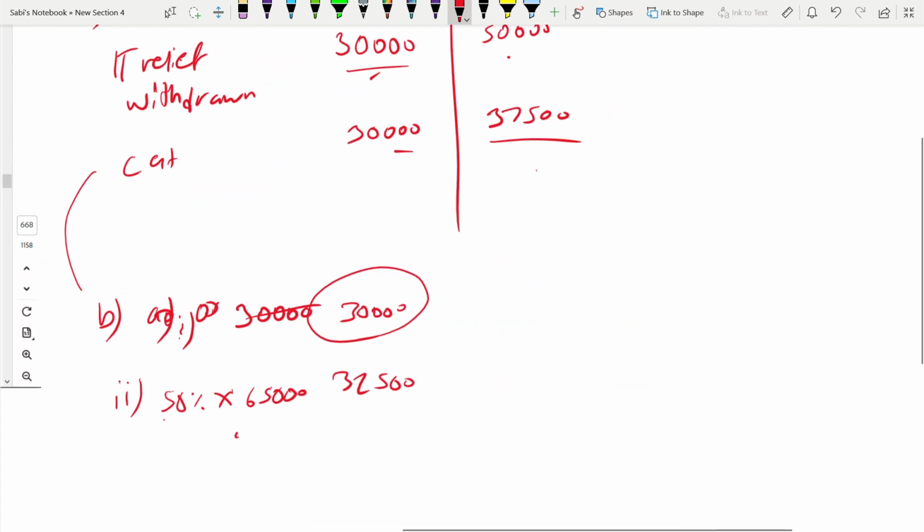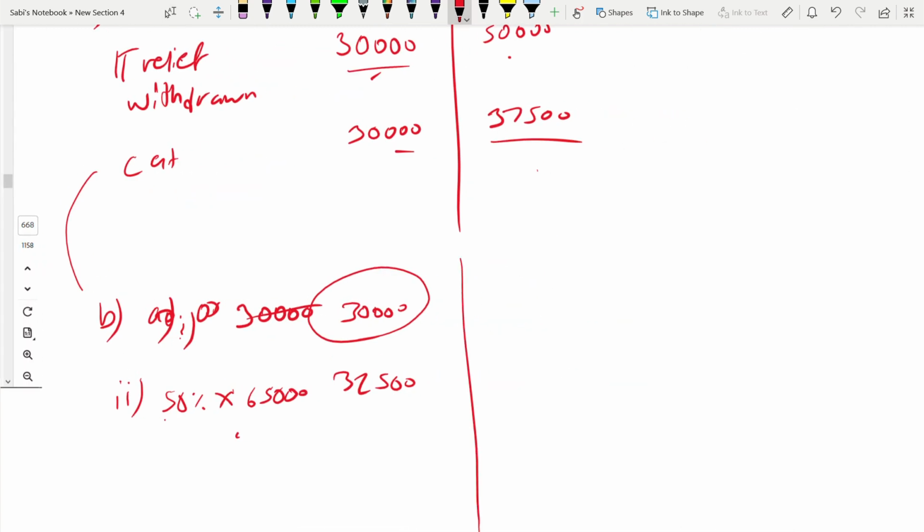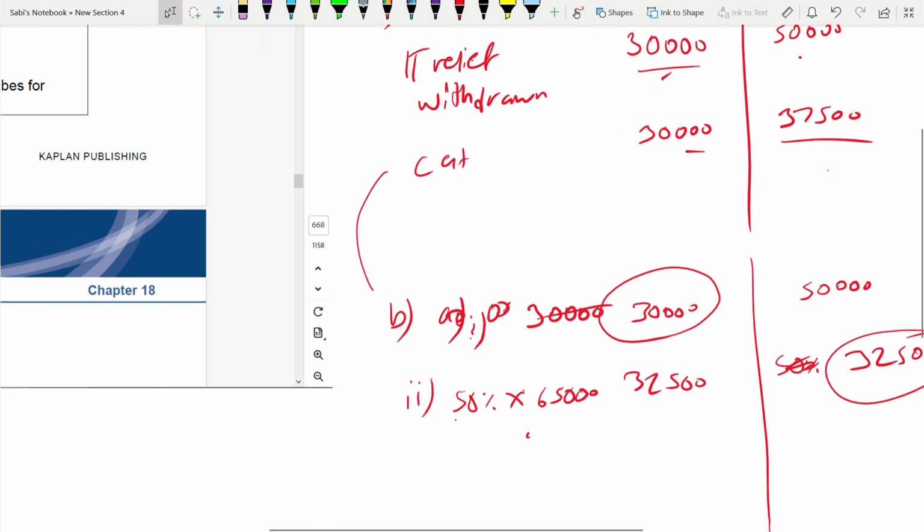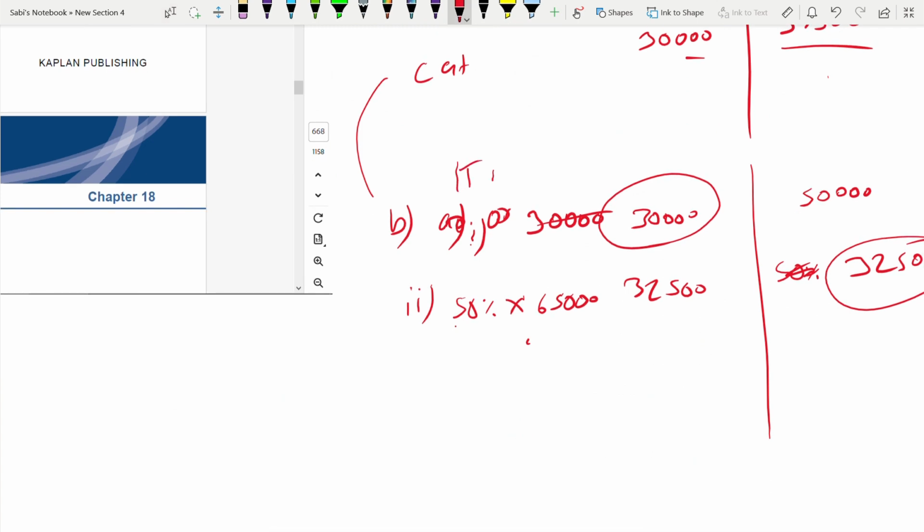And for the 125,000 case, originally it was 50,000. Here 50% of sale proceeds means it will be 32,500 only. This is lower. That is the income tax relief withdrawn. This is when it is at arm's length.